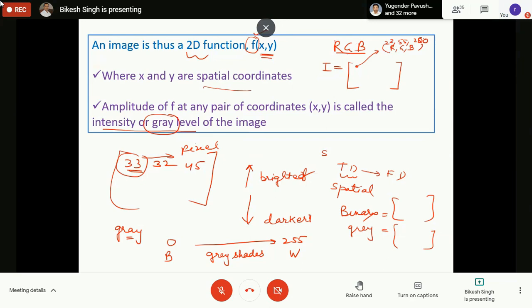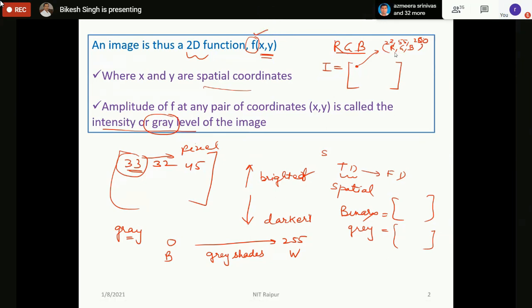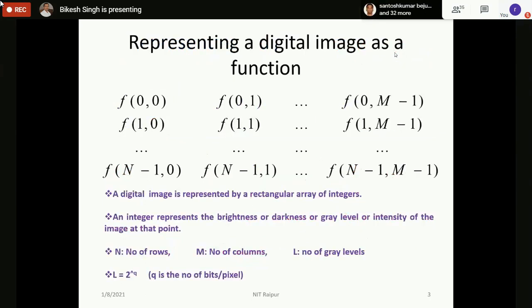So color images are represented by three different matrices, or every pixel is represented by three values. And that's why you must have heard that the processing of color images is slightly more difficult, because there we are processing three matrices for a single image, and in gray and binary images we are processing only a single matrix. So this is how we generally represent a gray image or a digital image. This is f00, f01, up to f0,m-1 if the number of rows and columns are n into m. And every value of f will represent a gray value.